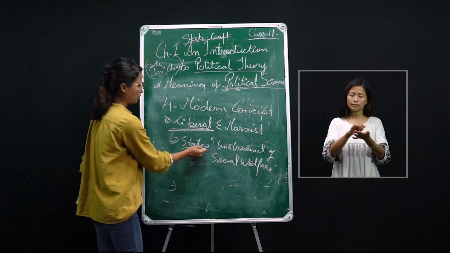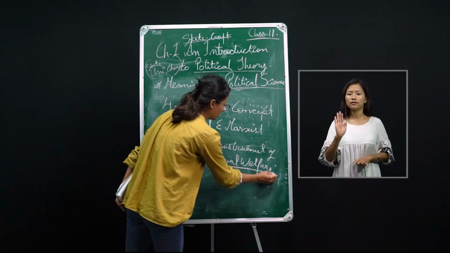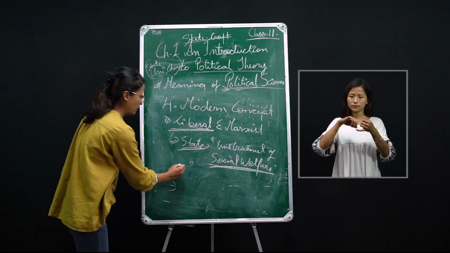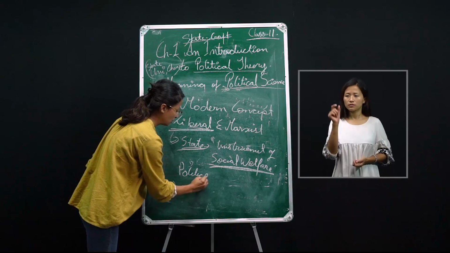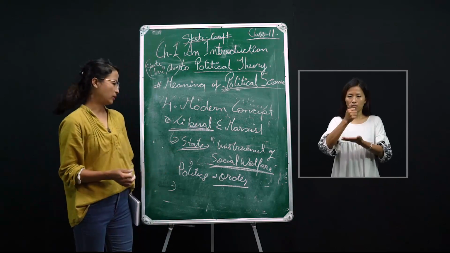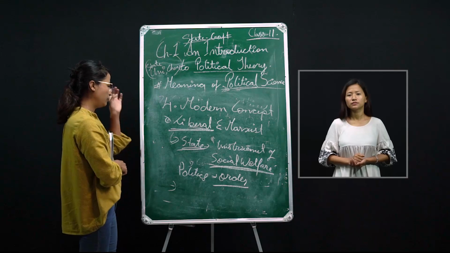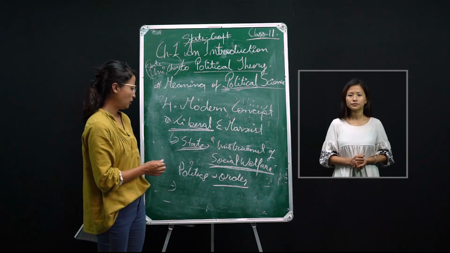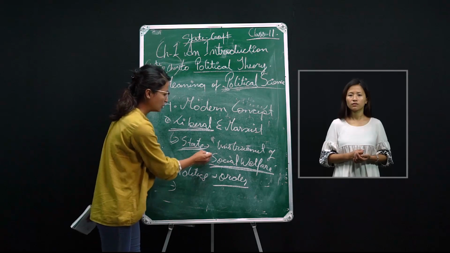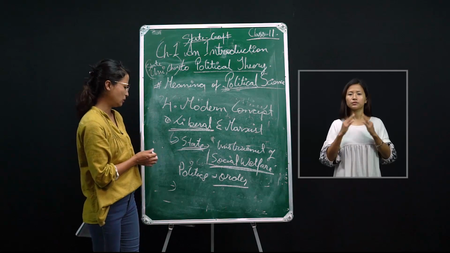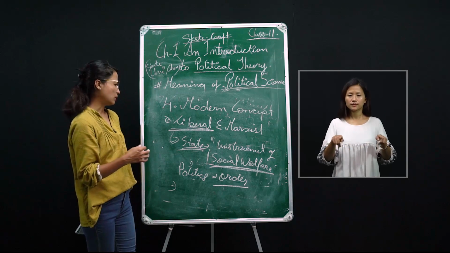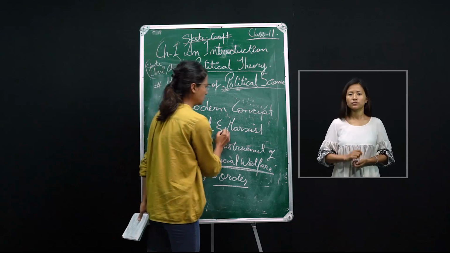That means the existence of the state is for the welfare of the citizens, and the role of politics is to bring order and coherence in society. That means the role of the state is to supplement the welfare of the citizens, and the role of politics is to bring order and system in society. This is the view of the liberals.